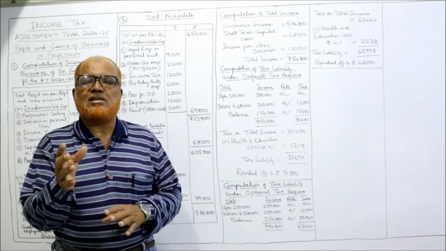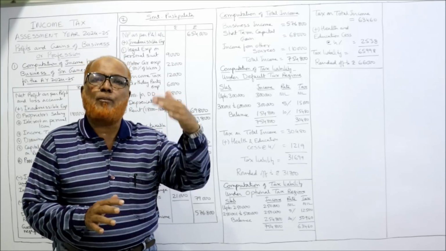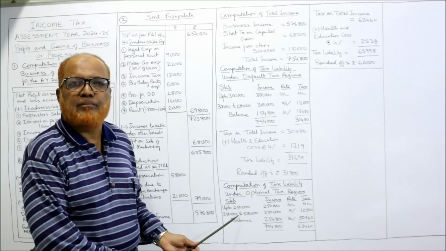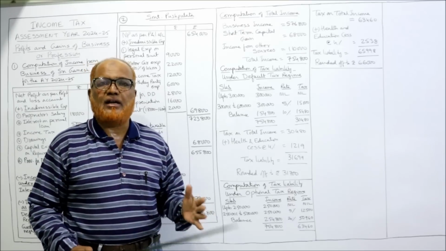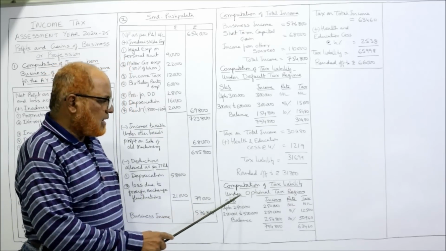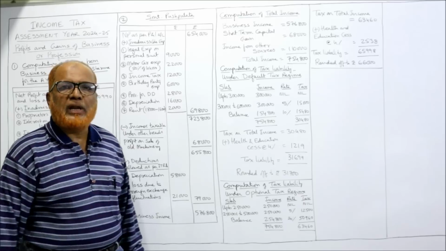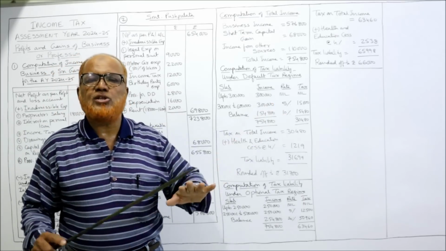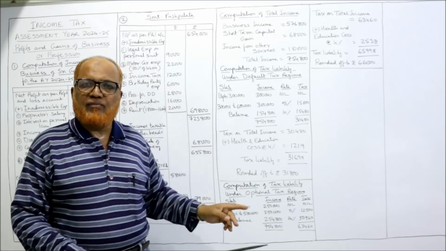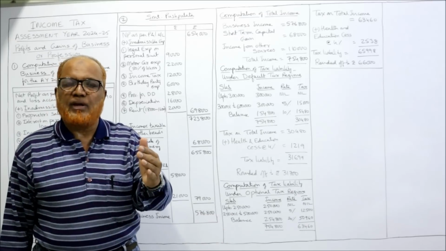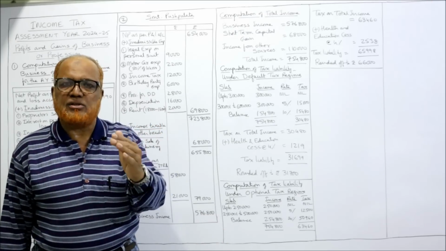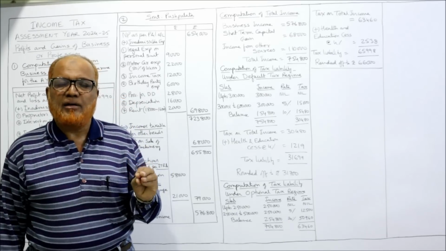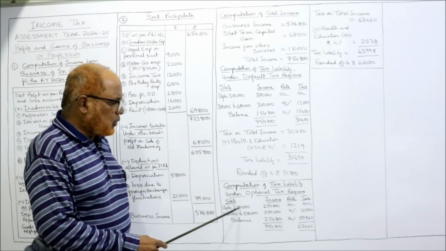Suppose in the problem it is asking you to compute the tax liability according to the optional tax regime, the old tax regime, then the old tax regime also I am explaining here for your convenience, for your understanding. Computation of tax liability under the optional tax regime. Up to 2,50,000 for non-senior citizen. For the default tax scheme, there is no distinction for age. But for the optional tax scheme, the age factor is there. Non-senior citizen, 2,50,000. Senior citizen, 3 lakh. Super senior citizen, 5 lakh. Right? But here nothing is given. So non-senior, up to 2,50,000.